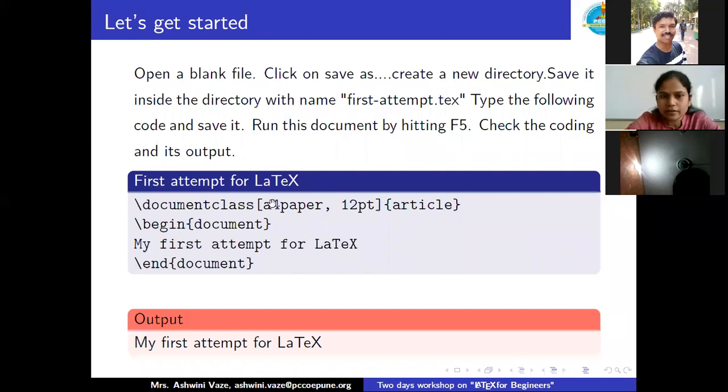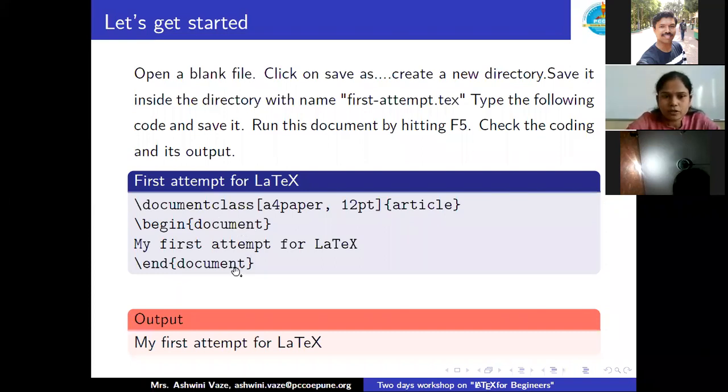So after the prerequisite, to prepare the coffee, what we have to do is switch on the gas stove. So \begin{document} does that particular thing in LaTeX. Then this particular space where I noted just one sentence, my first attempt for LaTeX, is nothing but our preparation of coffee after switching on our gas stove, and then the \end{document}. So this is nothing but our entire visual scenario of our LaTeX document. First, the prerequisites, and second, the main document.